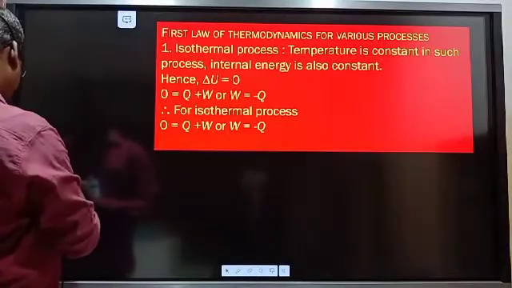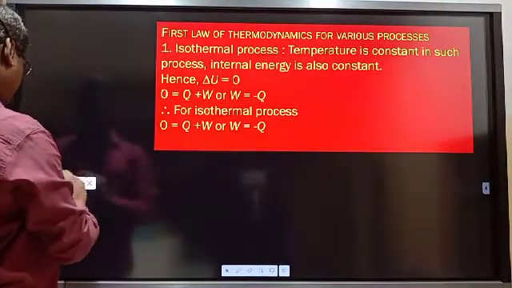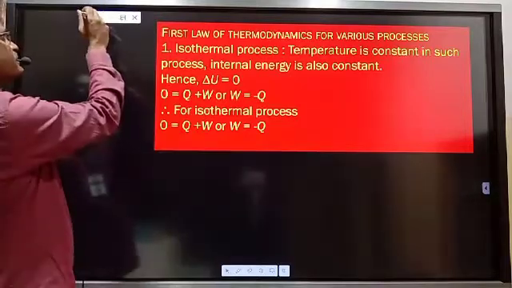Now here we have to study the first law of thermodynamics and different types of processes. Let us see them one by one.